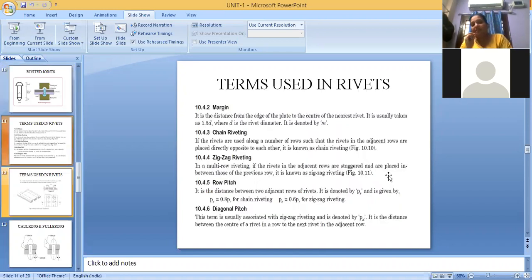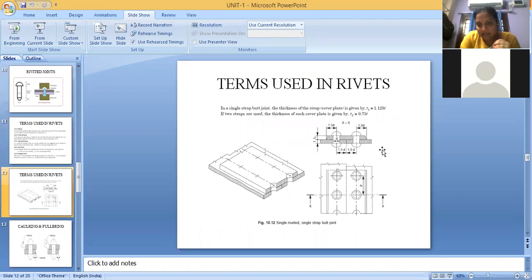So we have different terminologies which we use: margin, chain riveting, zigzag riveting, row pitch and diagonal pitch. I'll show you the figure and explain clearly. The distance from the edge of the rivet to the center of the nearest rivet is called its margin.